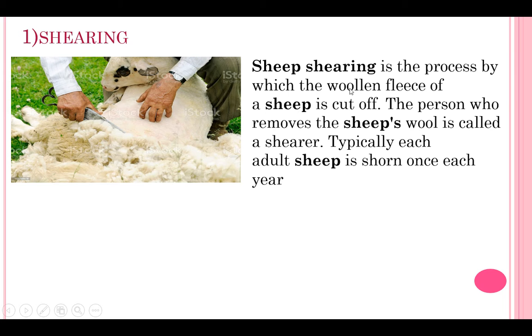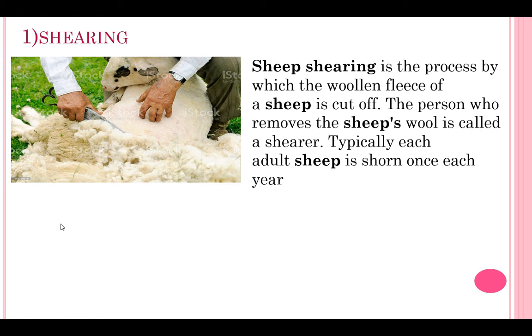Sheep shearing is a process by which woolen fleece of sheep is cut off. The upper wool is cut off with the help of some tools or machines, like the barbers use machines to cut the hair. Similar kinds of tools are used in cutting these fleeces, and those tools are called clippers. What are those tools called? Clippers. Very good.